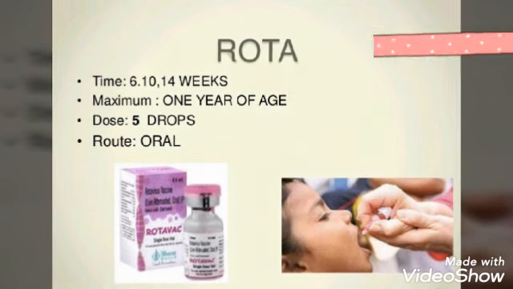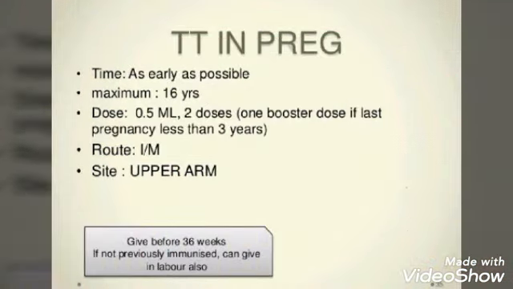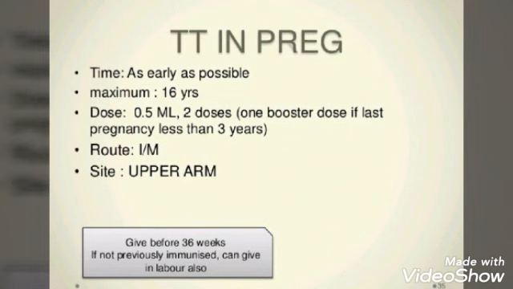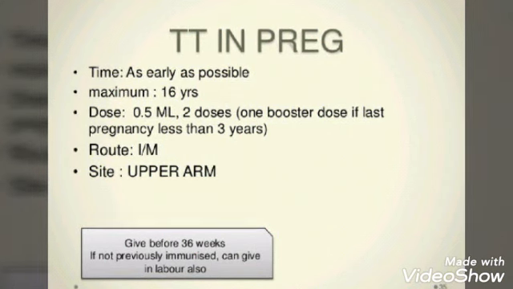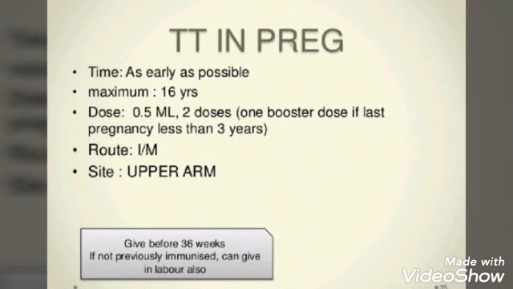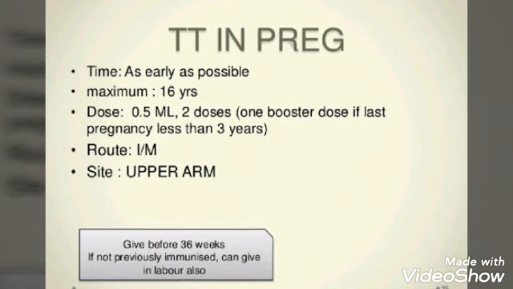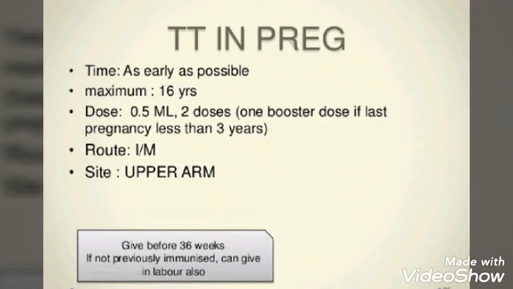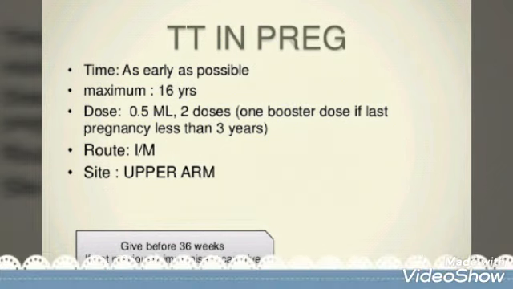Route is oral. Then tetanus in pregnancy, as early as possible, maximum 16 years. Then dose is 0.5 ml, 2 doses, 1 booster dose if last pregnancy less than 3 years. Route intramuscular, site upper arm. Mainly this TT vaccine is divided into 3 terms, mainly when the mother is 3 months pregnant, then 3 months, 6 months and then 9 months. So there are 3 doses of TT in pregnant women.